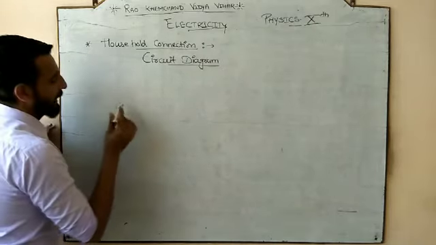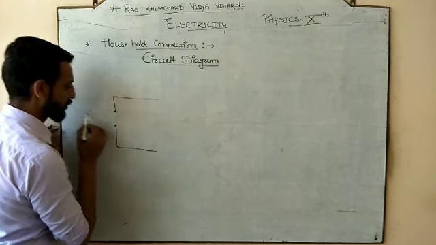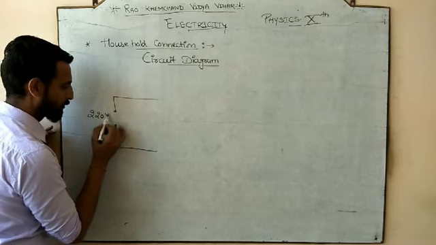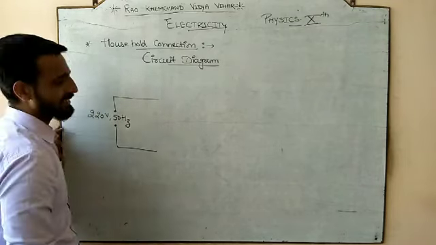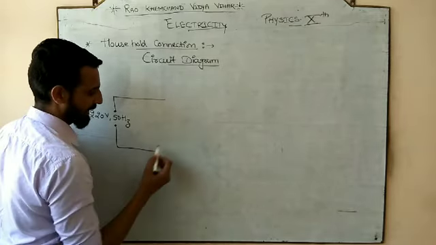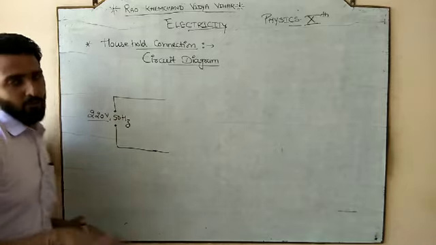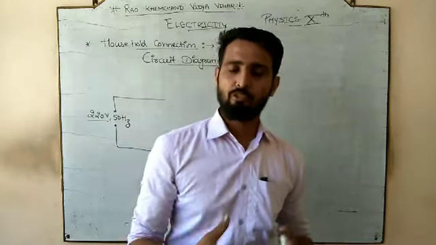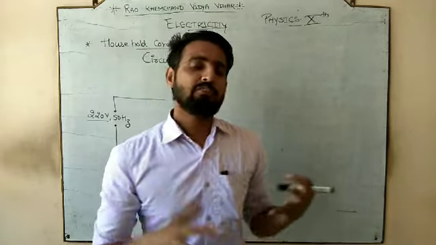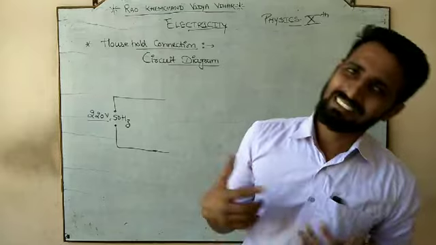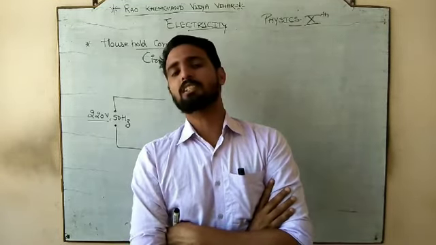connection. In household connection we supply how much? You know that 220 volt 50 hertz. So this is our alternating current supply which is being supplied to the household. So we all know that if we want more and more current to flow through our circuits, we will require that resistance should be low.